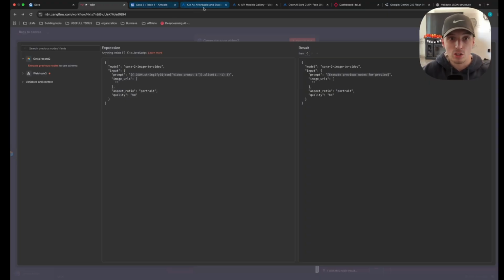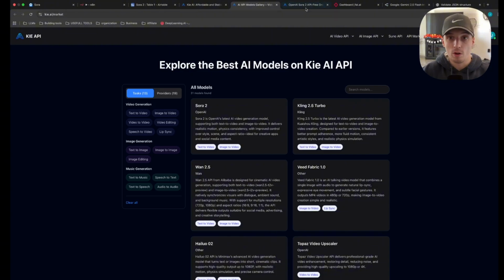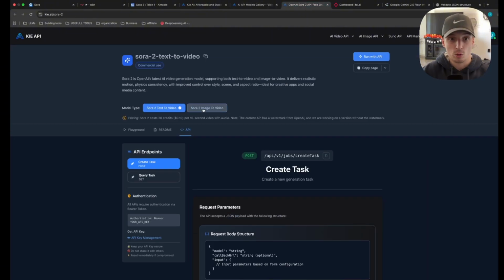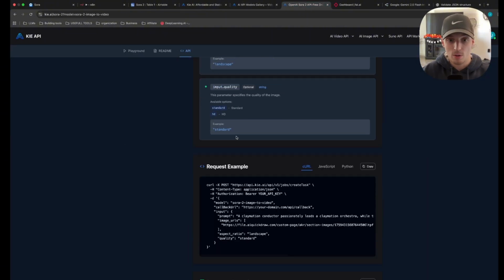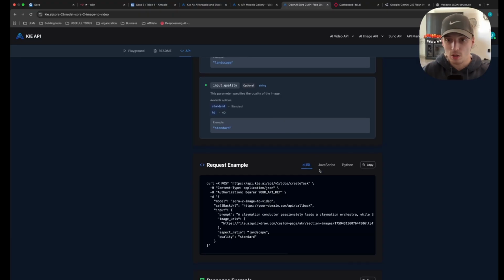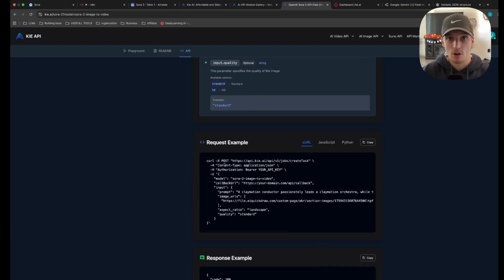If you don't want to make these changes manually, you can just go over into the API, go over to Sora 2 image to video, create another HTTP request node, copy this curl, and it'll just already have the body ready for you. You just got to add your credentials again.